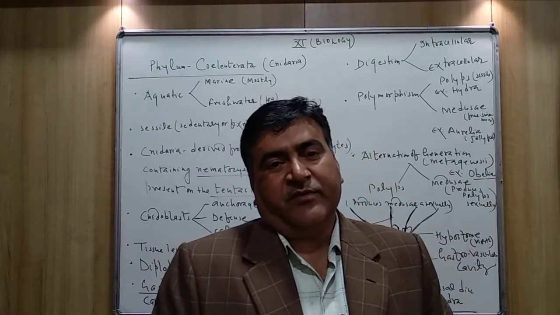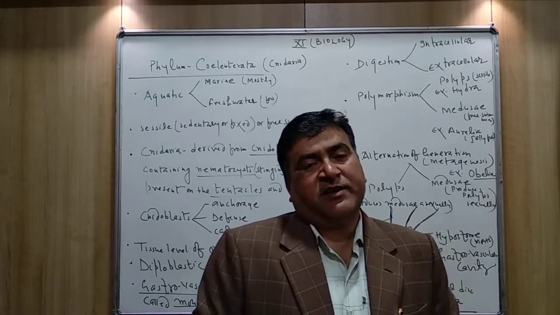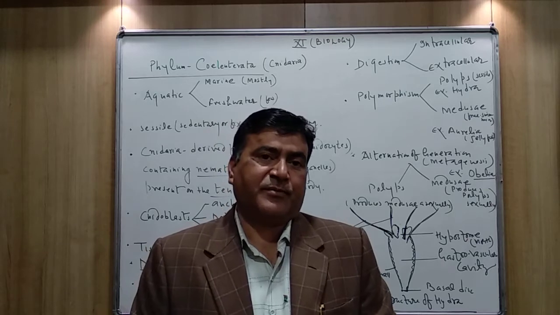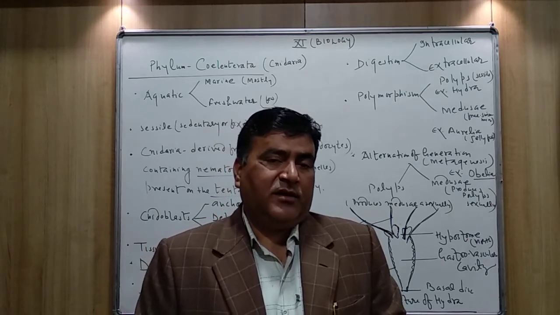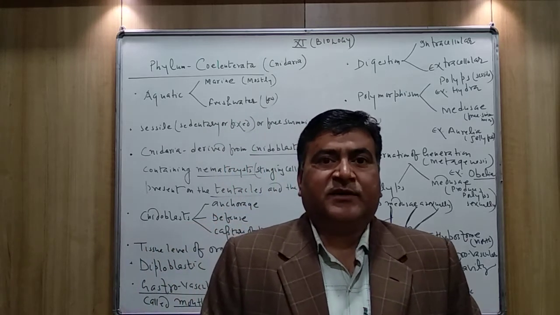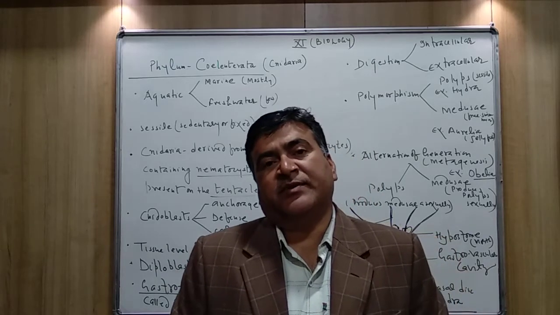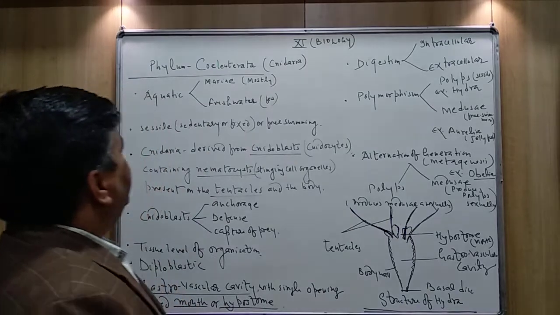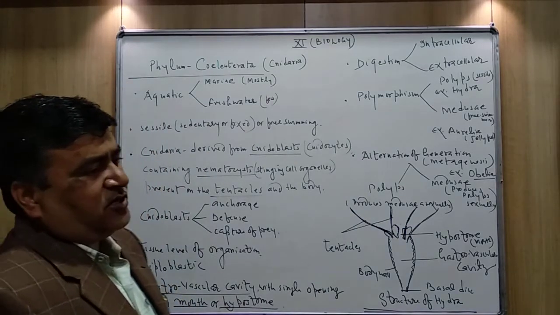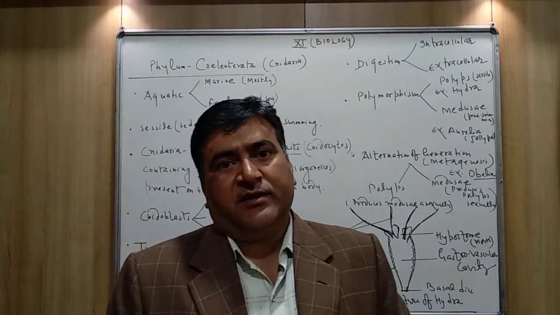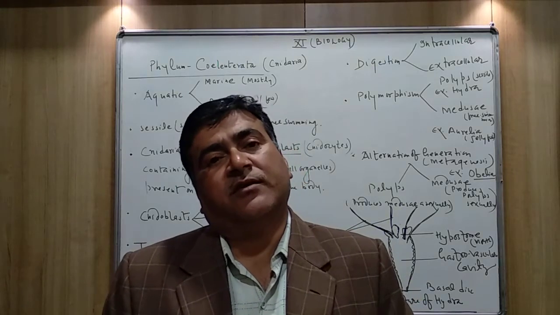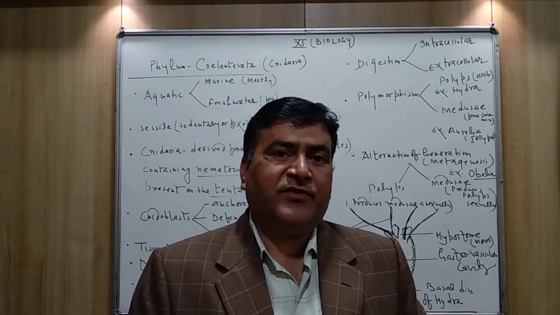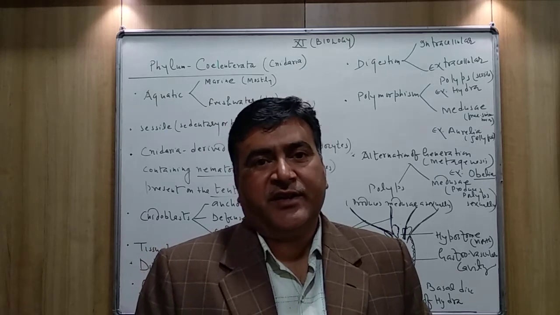So today we will discuss the next phylum, that is Coelenterata. The members of Coelenterata are also known as cnidarians. The phylum Coelenterata is also known as Cnidaria. Why are the members of Coelenterata also known as Cnidaria?